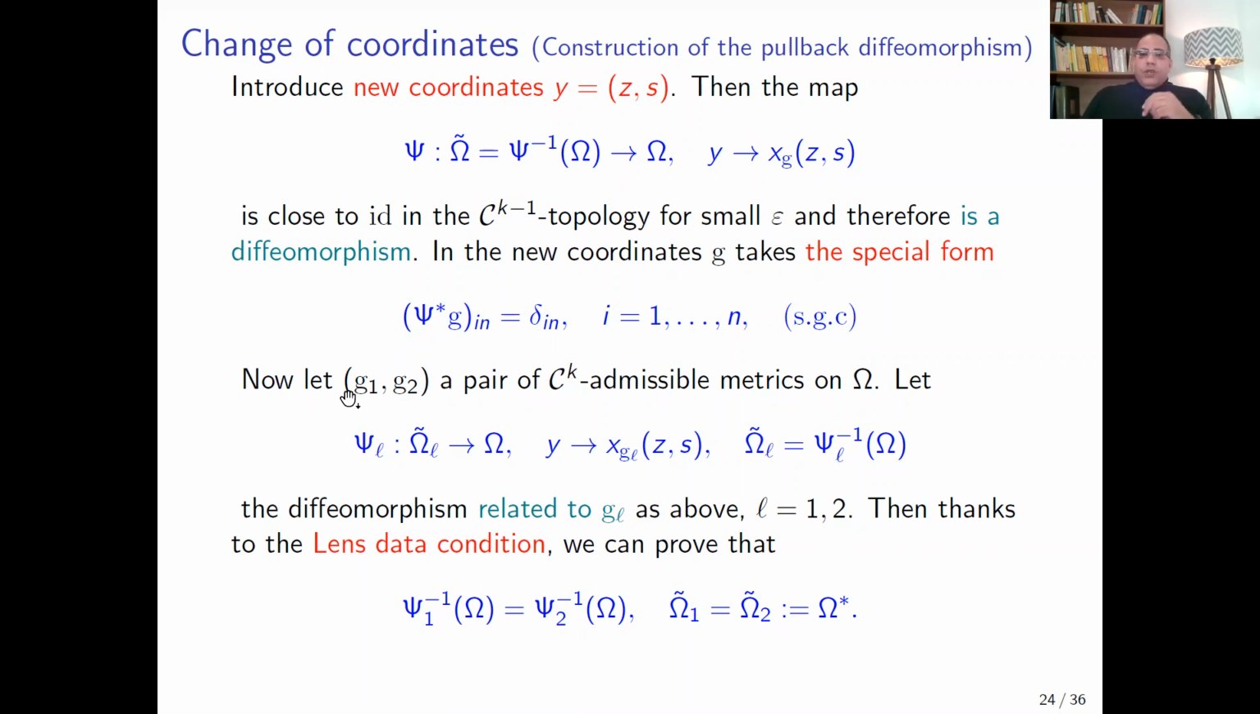Now, if you have two metrics, G1, G2, such that the pair G1 and G2 is admissible metrics, then we consider the related diffeomorphisms psi1 and psi2. By using the lens data condition, we can prove that we have this identity. So the transformed domains of omega with respect to the maps psi1^(-1) and psi2^(-1) is the same. And this ends the proof of the second step of our global strategy.